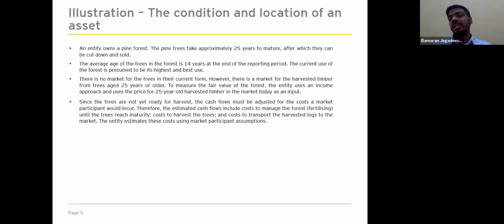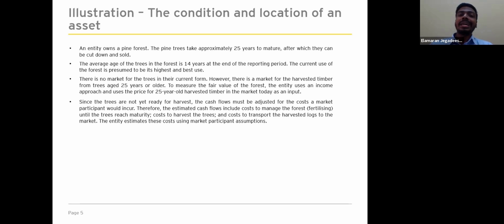So what are the costs that need to be considered? Cost to manage the forest, for example fertilizing, cost to harvest the trees, and cost to transport the harvested logs to the market. These costs need to be estimated using market participant assumptions and adjusted in order to derive the fair value.